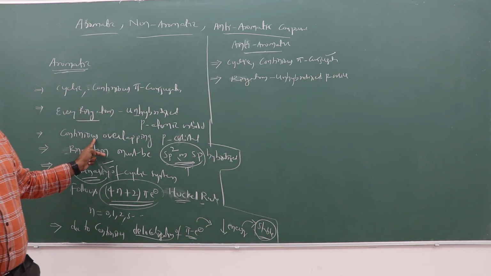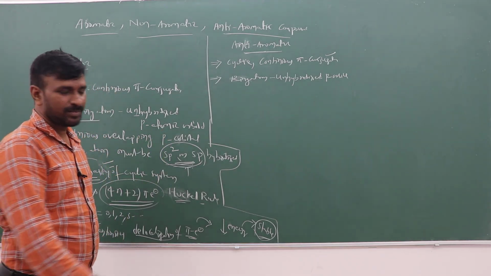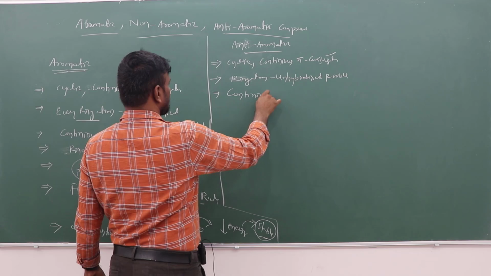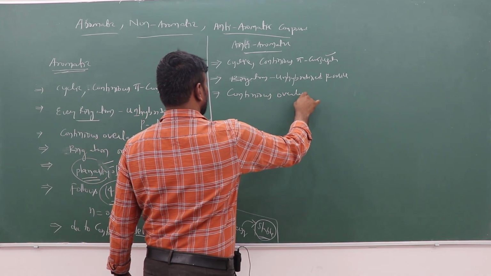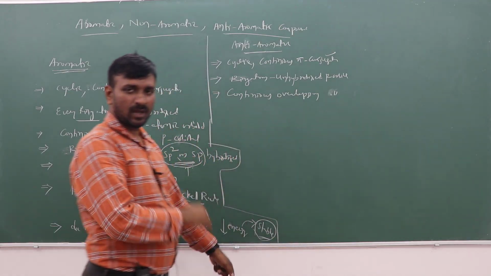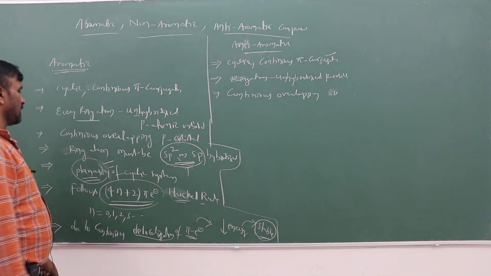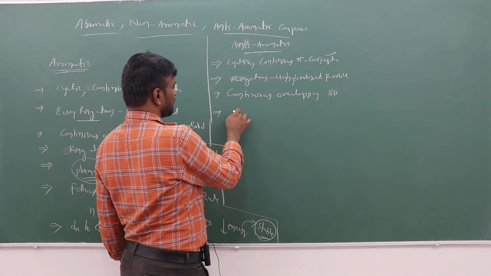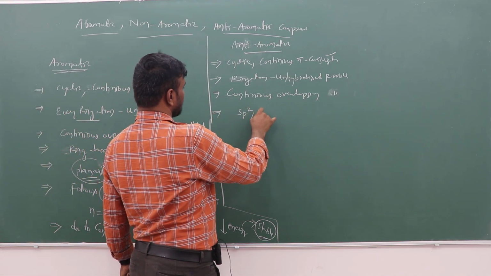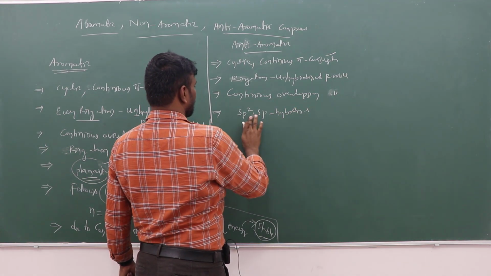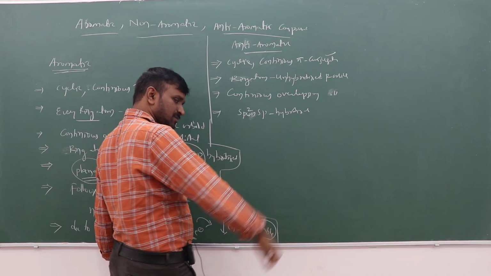The third point is also similar: continuous overlapping of p orbitals. The ring atoms must be sp2 or sp hybridized, or both sp2 and sp.